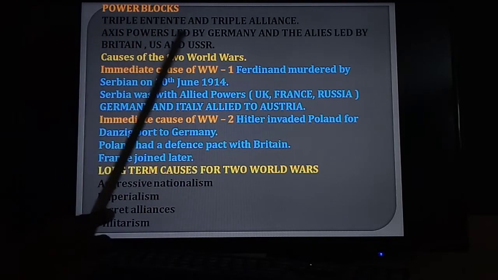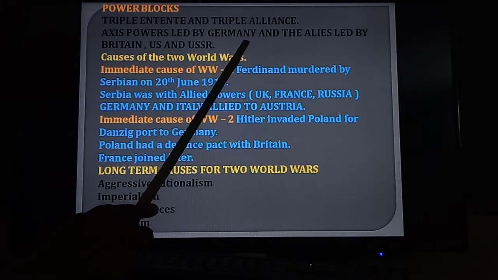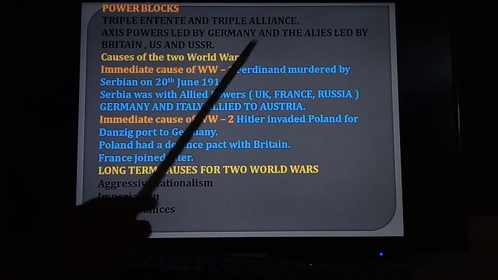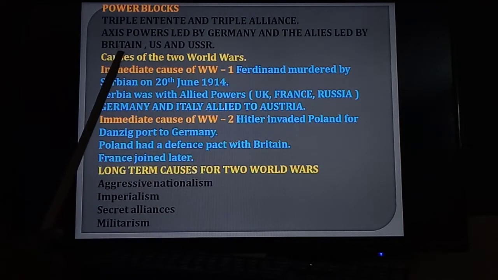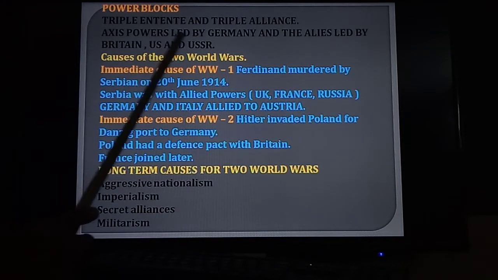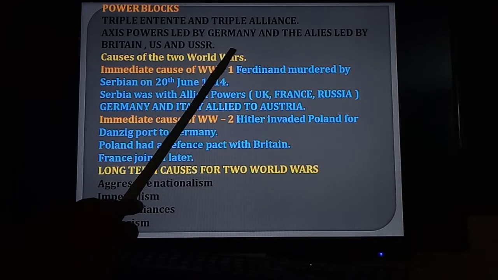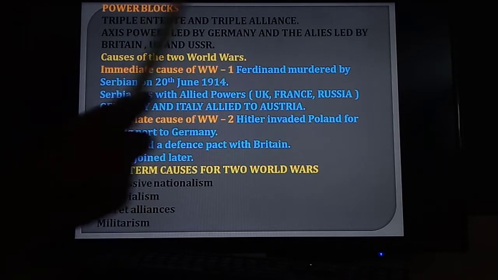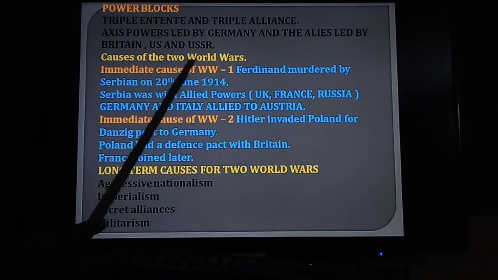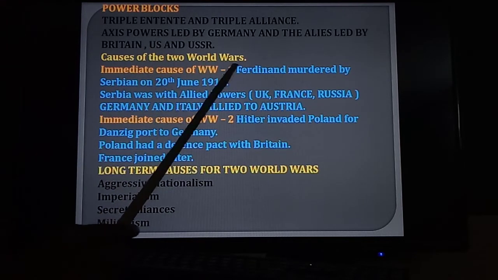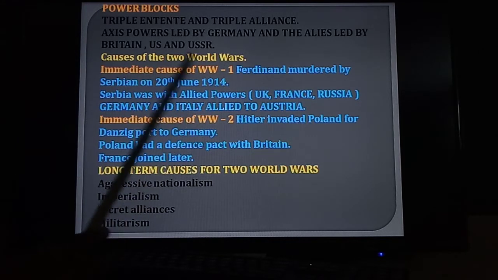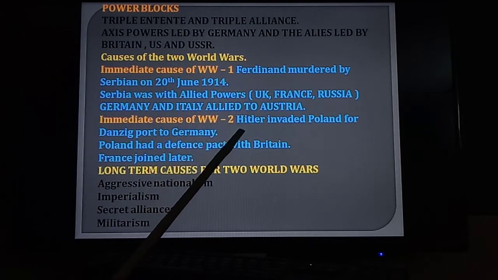Axis powers led by Germany, followed by Italy, Japan, Hungary. Next, Allied powers led by Britain, followed by the US, that means USA, USSR, China, France, etc. countries. Next one, what are the causes for the world wars? First, the immediate cause of World War I and the immediate cause of World War II.